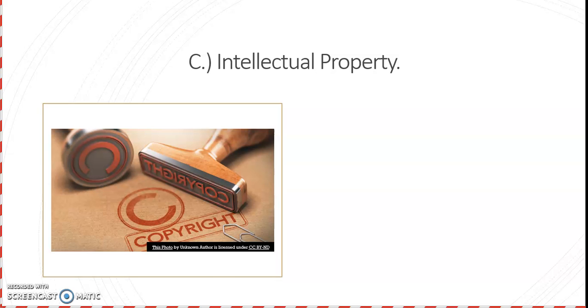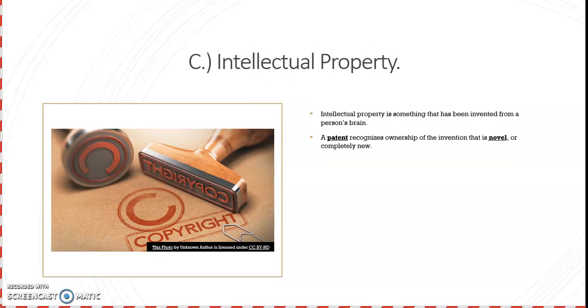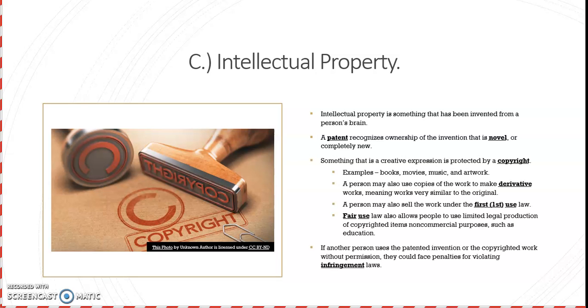And then intellectual property. Intellectual property is something that has been invented from a person's brain. A patent recognizes ownership of the invention that is novel or completely new. It has to be completely new. Something that is a creative expression is protected by copyright. Maybe some of you understand this. Examples are books, movies, music, and artwork, right? Clip art, things like that.